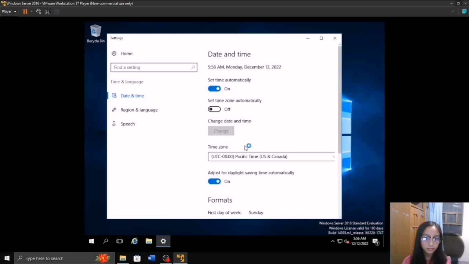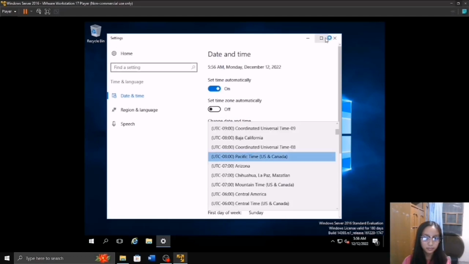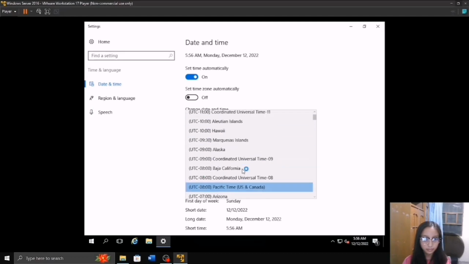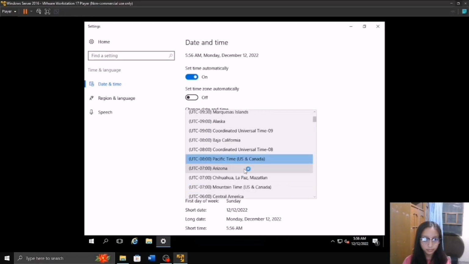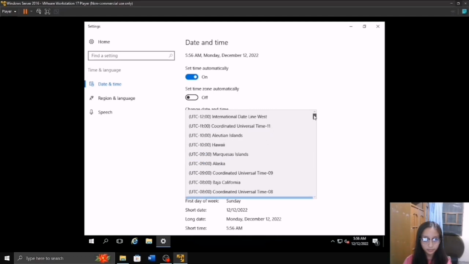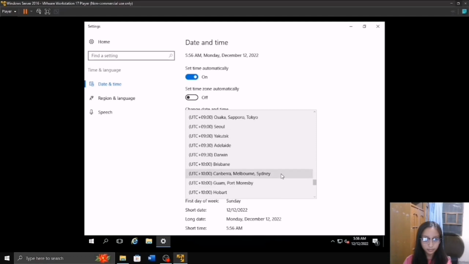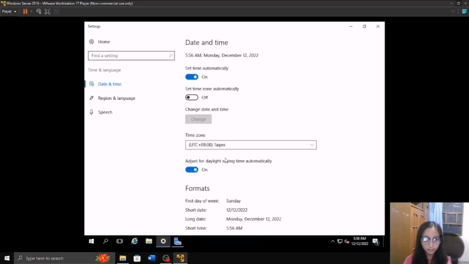We need to set our time zone according to our country, and in our case, in the Philippines, we need to adjust it to UTC +8. Once we're done with the adjusting, we can just close it and proceed to the next step.